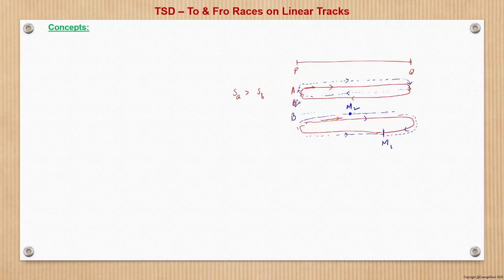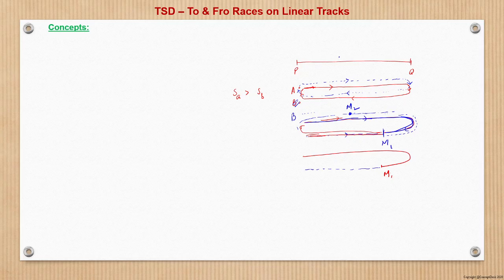Let us see M1. What happens? If we trace the total distance, A has covered this distance and B has covered this distance. I will draw it afresh. Let us say A runs this way and here meets B. Meanwhile, B started from the same point and meets A here. So what is the total distance covered by A plus B together?